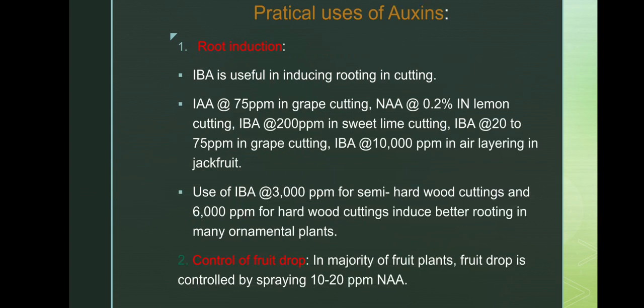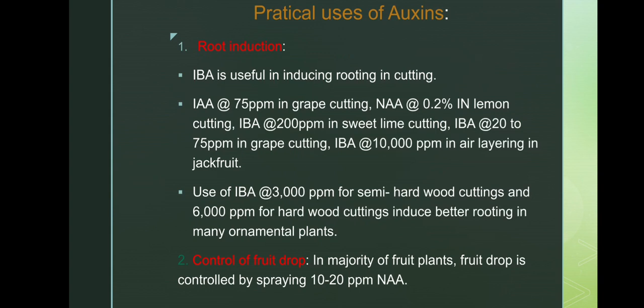See, IBA, as I told, indole butyric acid, is useful in inducing rooting in cuttings. When you cut the rose stem and dip it at 20 ppm or less than 10 ppm, rooting will be induced in a rose stem. This is a very important function of the auxin to be remembered in your mind. IBA, indole butyric acid, for root induction only. You must keep that inducing of rooting in cuttings is done by IBA. Okay, this must be fixed.